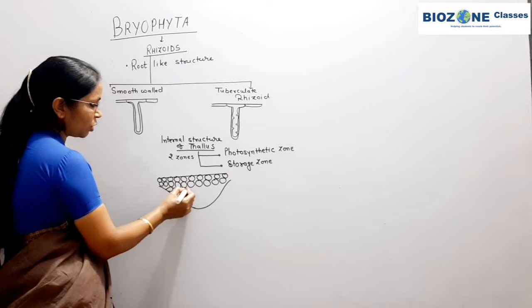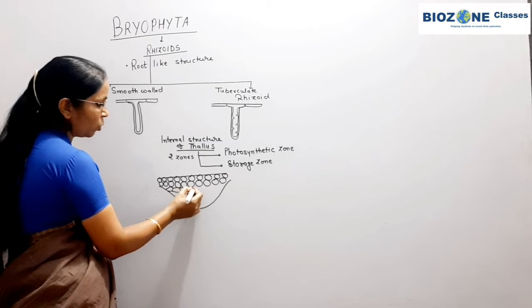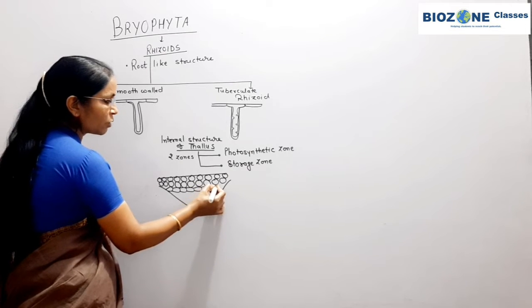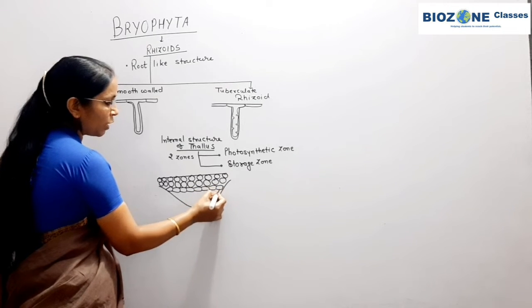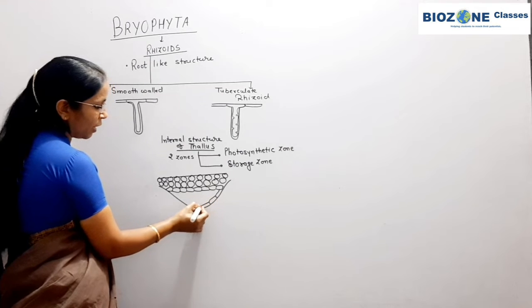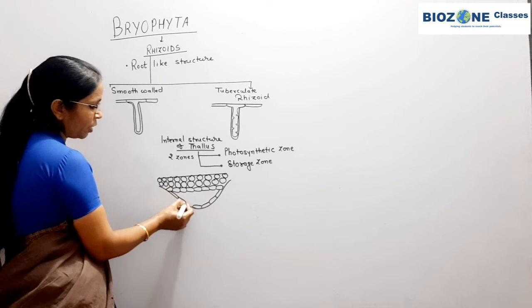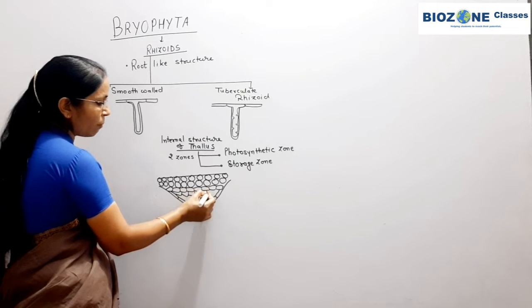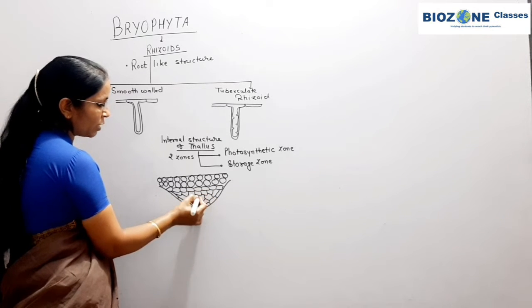Only for explanation purpose, I draw two layers in the photosynthetic zone. Otherwise, the photosynthetic zone is 8 to 10 layers in thickness, and then it is followed by irregularly arranged as well as compactly placed cells.